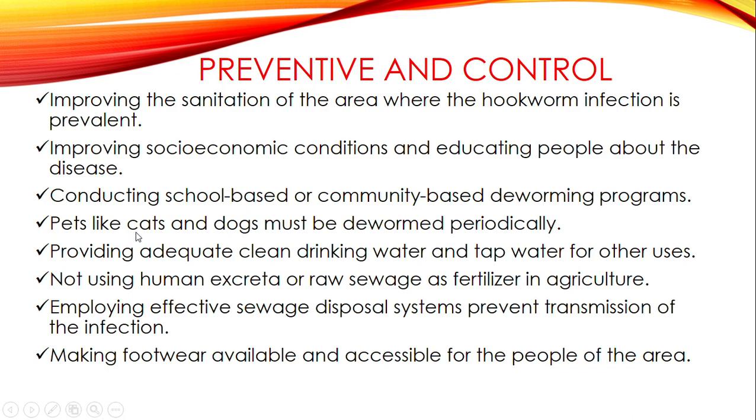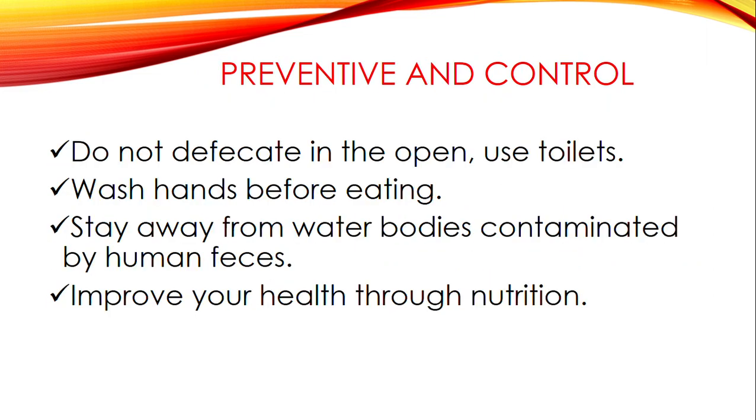So pets like dogs and cats also should be dewormed, then provide adequate clean drinking water and tap water for other users. They're not using human excreta as fertilizer. So farmers should be discouraged from using human excreta or raw sewage for agriculture purposes. Okay, so all these are preventive and control measures.